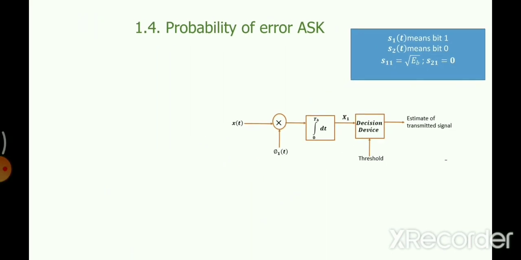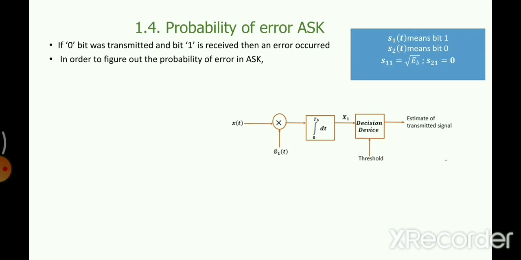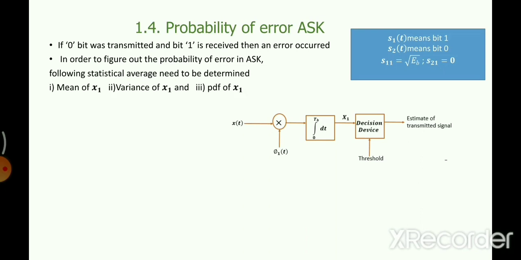In this video, now, how can there be error? Suppose you wanted to transmit 1, but you have transmitted 0 and received 1. So bit 0 was transmitted and bit 1 is received. So there is an error. To find the probability of error in ASK, for this x1 you need to find out some statistical characteristics like mean, variance, PDF.